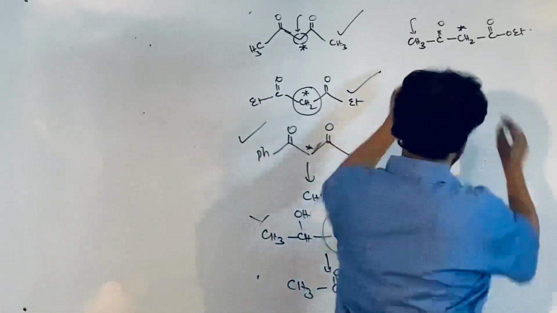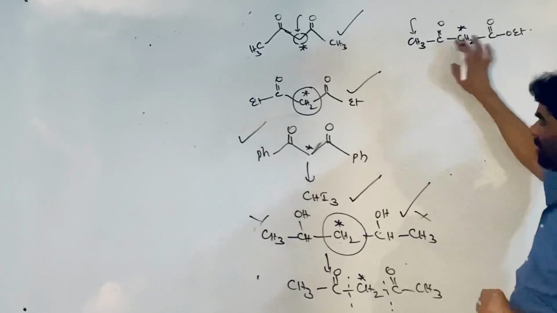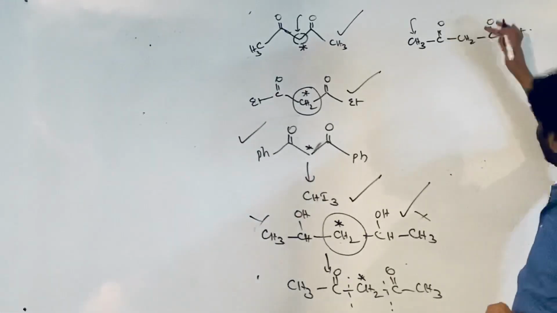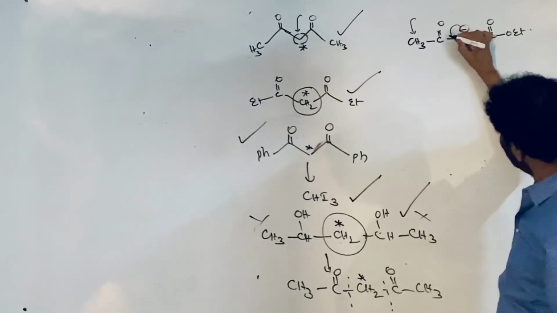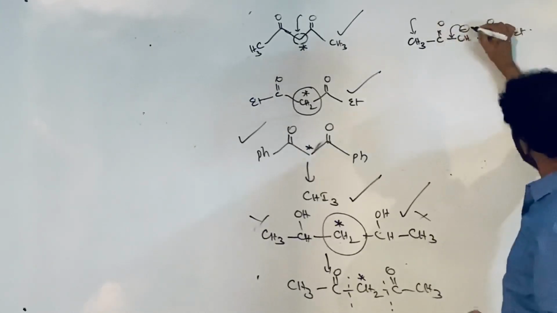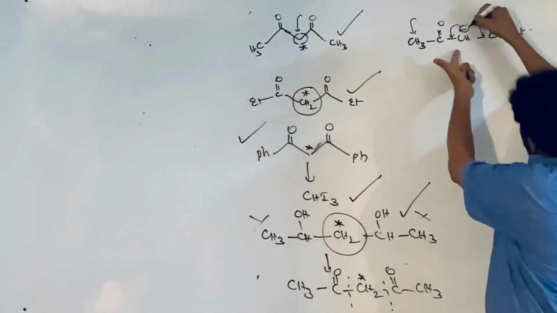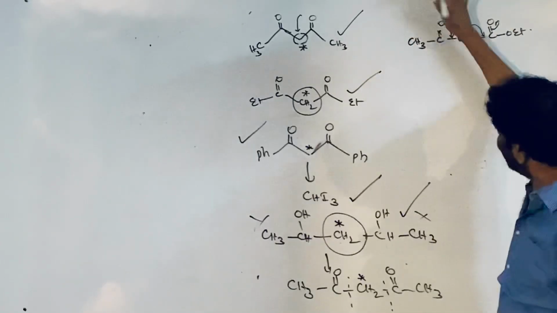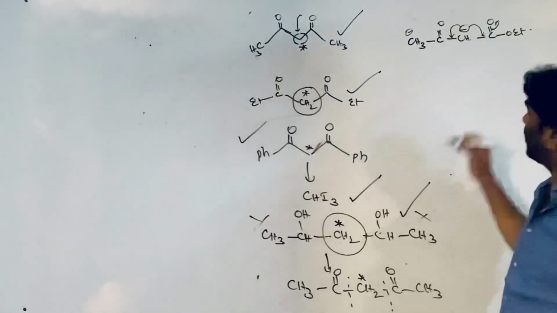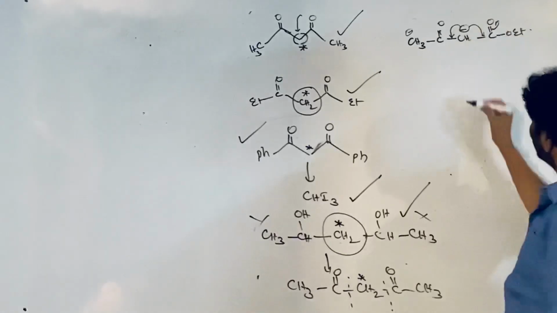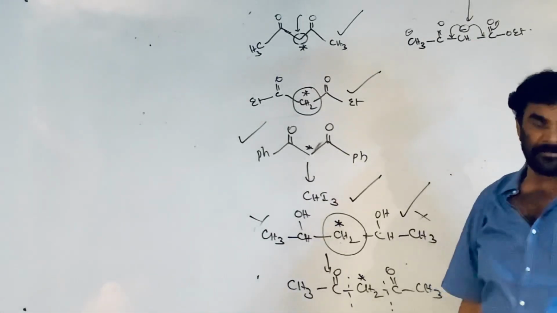Methylene hydrogen is more acidic, because this is present between the two minus I groups and minus M groups. If this hydrogen is removed, a carbanion is generated, it takes part in the resonance with this, and it takes part in the resonance with this, therefore this carbanion is more stable than the carbanion which is resonance stabilized by only one C double bond O. It is stabilized by two, therefore these hydrogens are more acidic hydrogens.